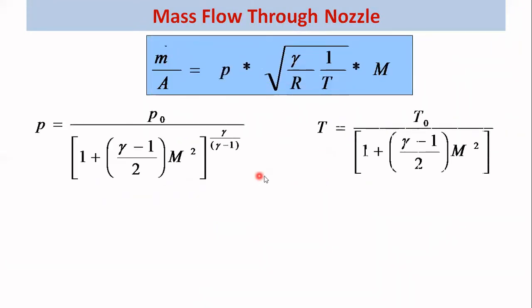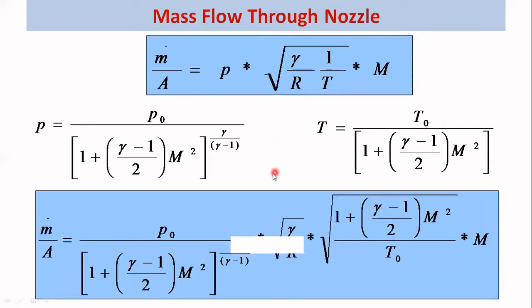So we have this equation. Now we can put the static pressure and static temperature here and here. In mass flow rate per unit area, this P we can now write as P0 upon 1 plus gamma minus 1 by 2 M square raised to gamma upon gamma minus 1. And for the square root of gamma upon R, we can write 1 upon root T, so we put the reciprocal term: 1 plus gamma minus 1 by 2 M square upon T0, and this is our Mach number.